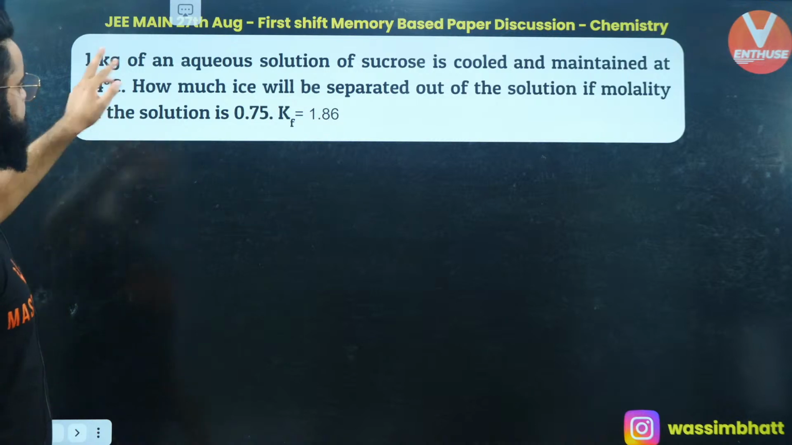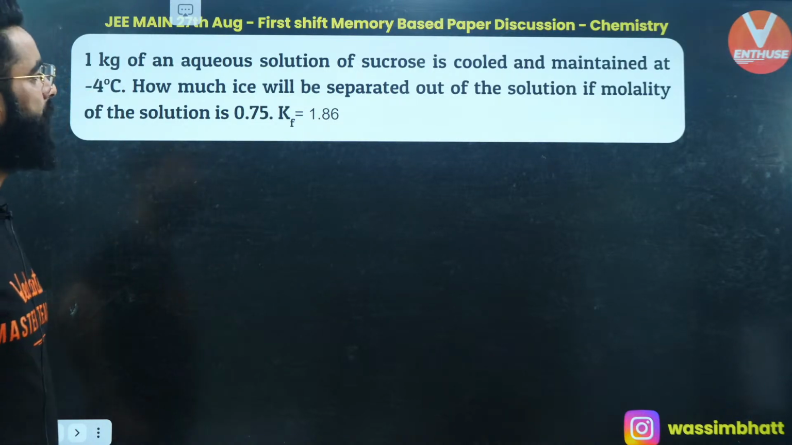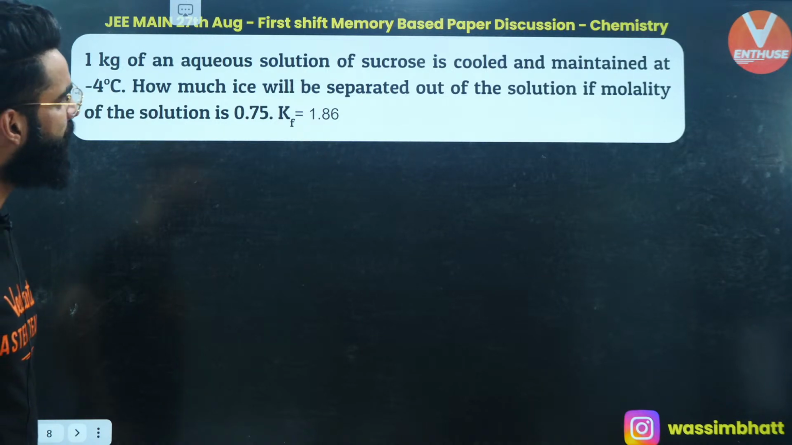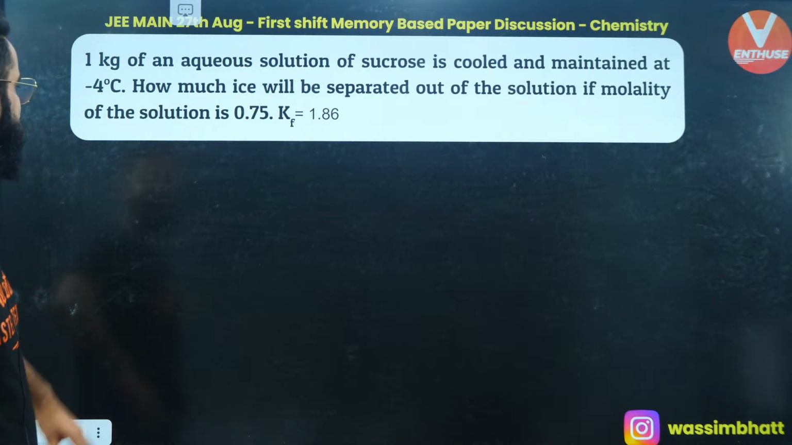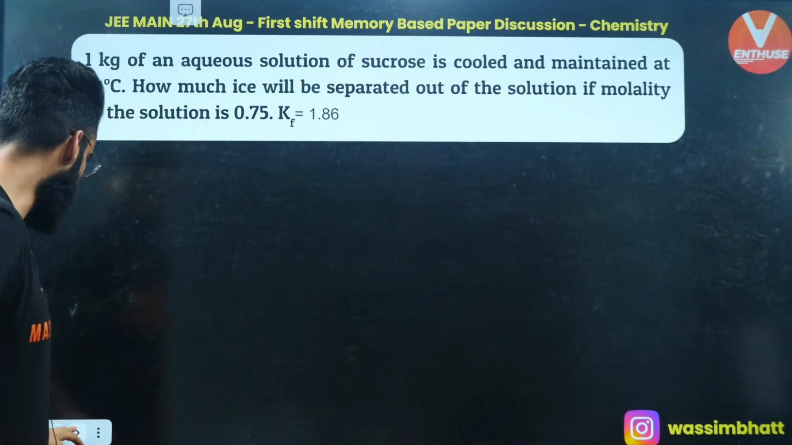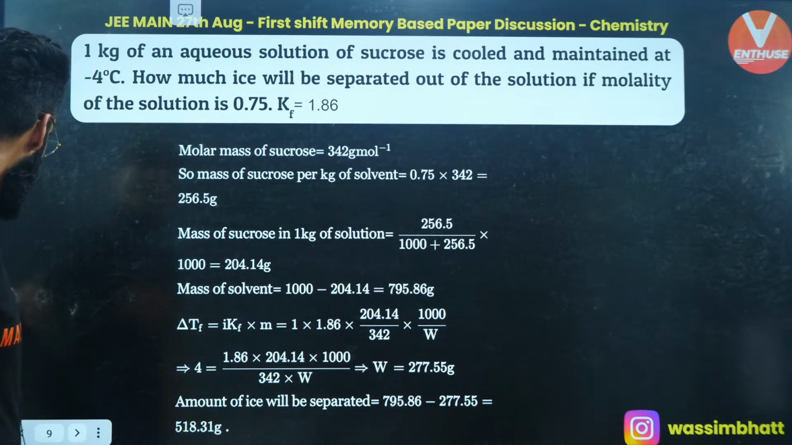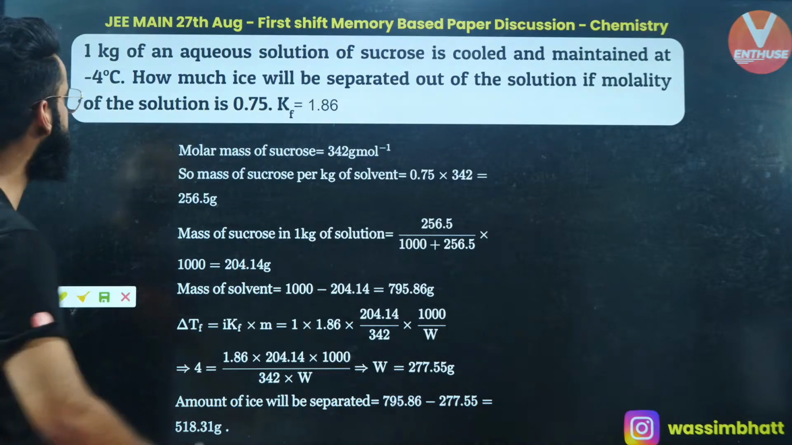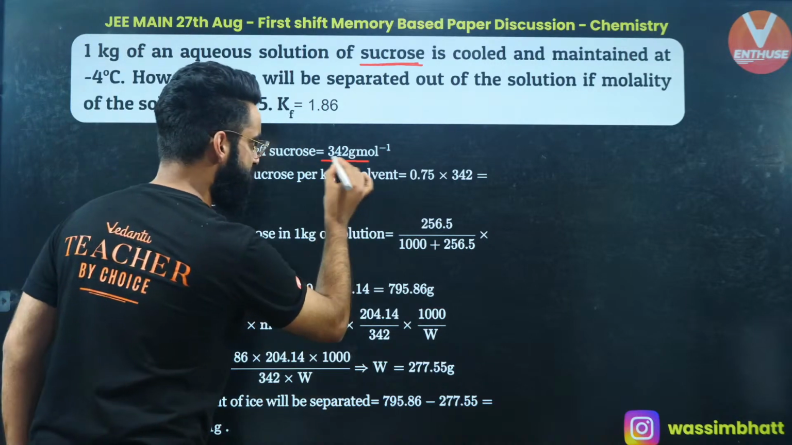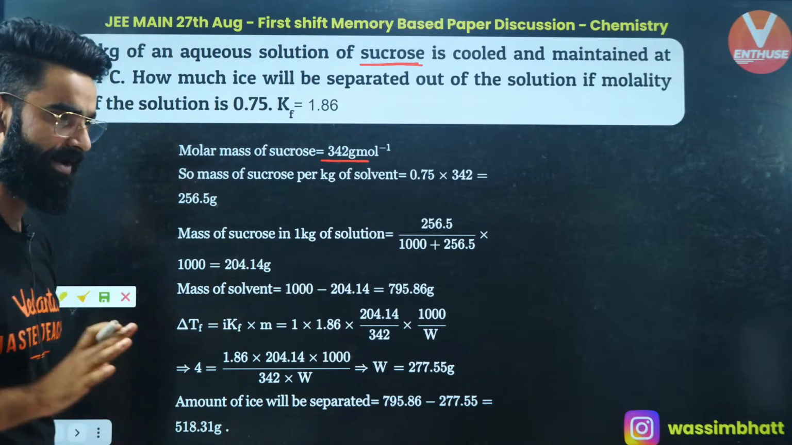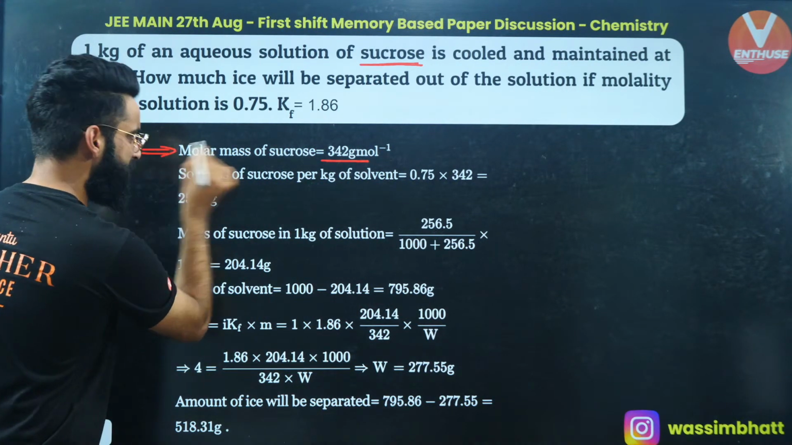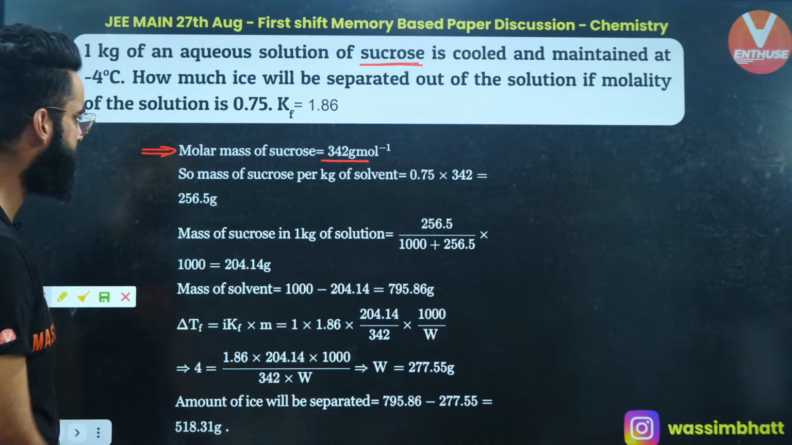See guys, 1 kg of an aqueous solution of sucrose is cooled and maintained at -4 degrees centigrade. How much ice will be separated out of the solution if the molality of the solution is 0.75? Well, I've already solved it. You can check the solution. Have a look, guys. First of all, the solute is sucrose, and the molar mass of sucrose, as you all must know, is 342 grams per mole.